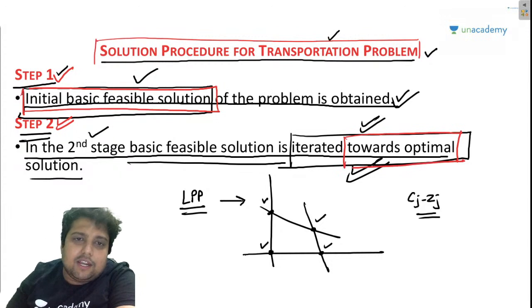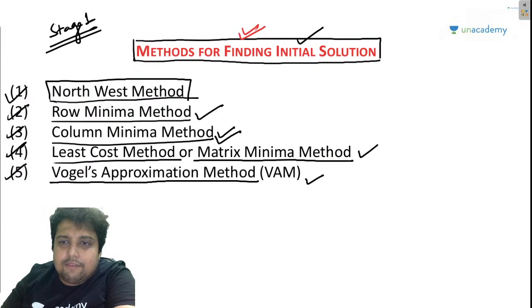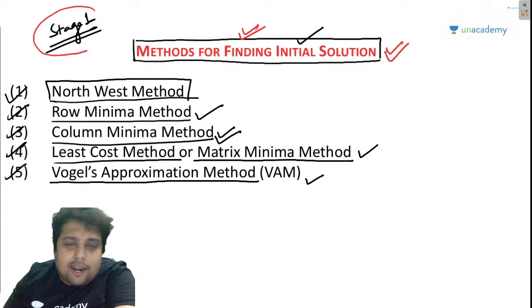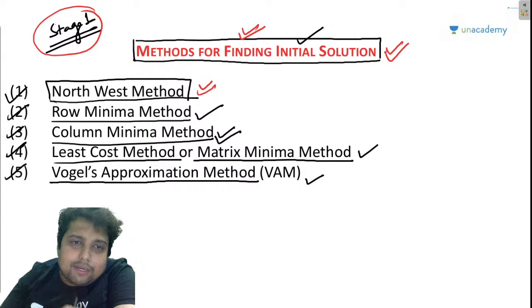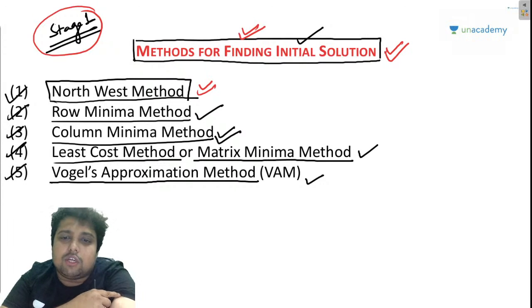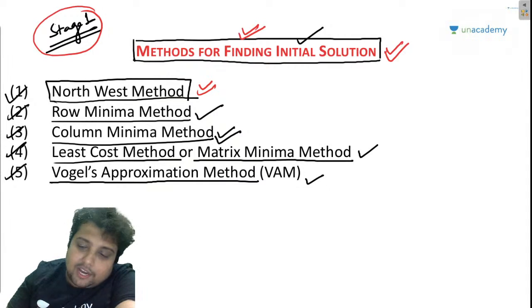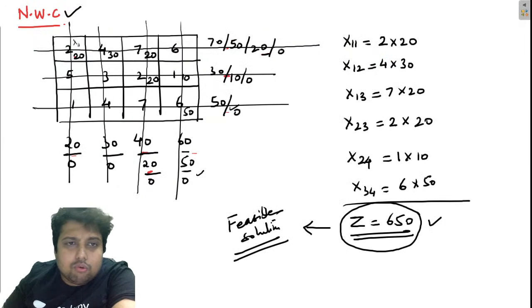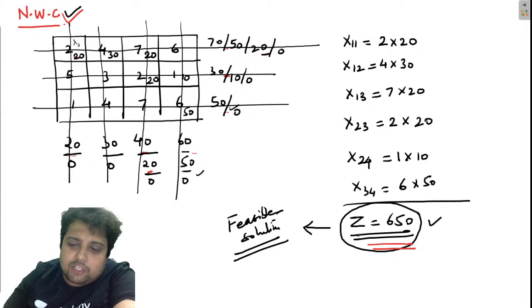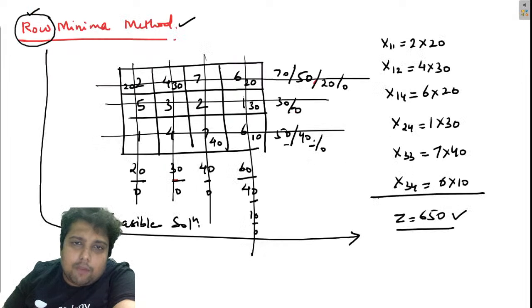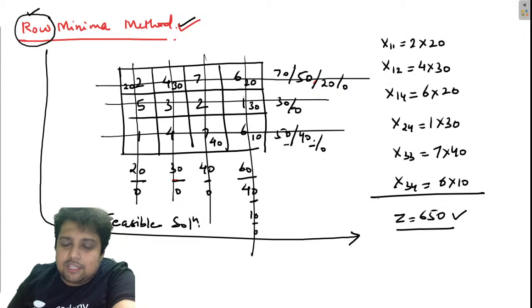Correct? So in the last class we were dealing with the methods to find the initial feasible solution, that is stage 1, and we looked at all 5 methods. We took one question and solved it using all 5 methods and obtained 5 different feasible solutions. Through the northwest corner method we obtained Z equal to 650, the transportation cost. Through the row minima method we obtained again 650.